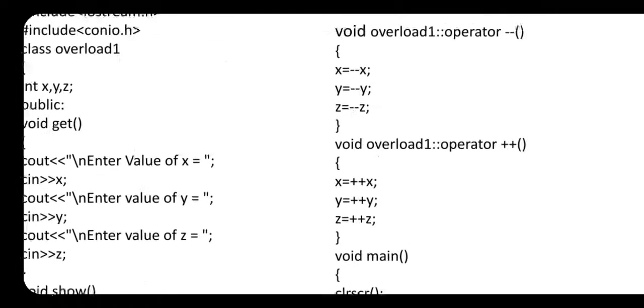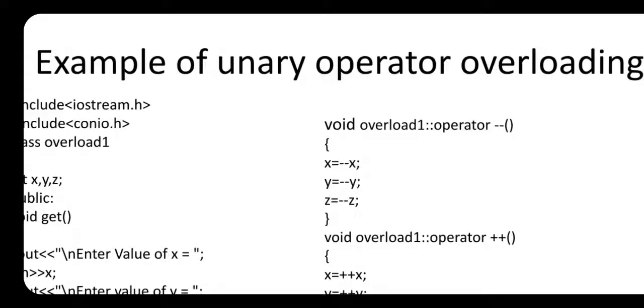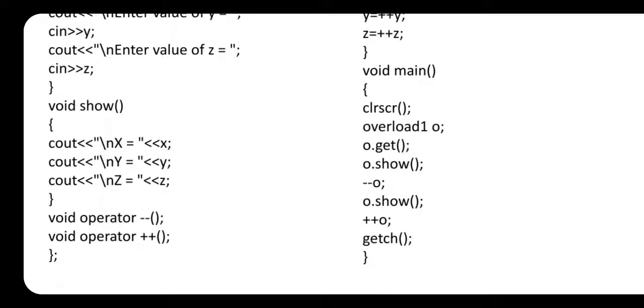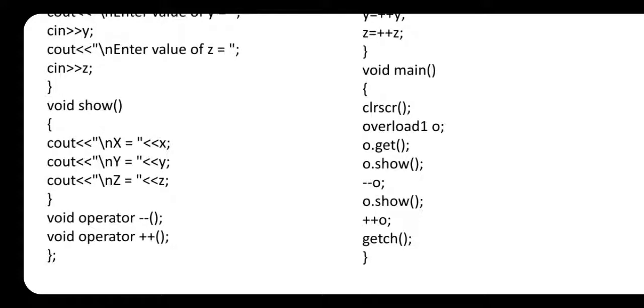Minus minus o means this function is called by the compiler, that is void overloaded scope resolution operator, then operator keyword minus minus. Exactly at minus minus o, at this line, the compiler calls this function where we overload the minus minus or decrement operator. And after that, here we perform o dot show.